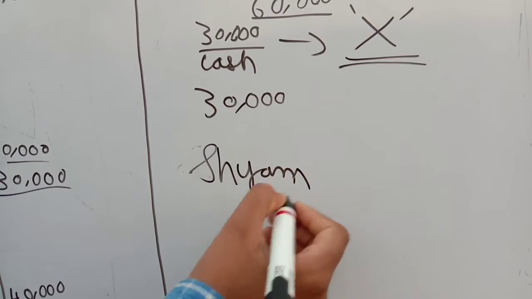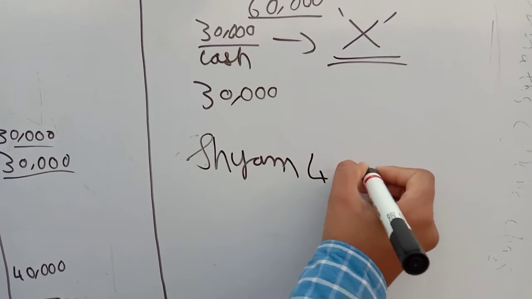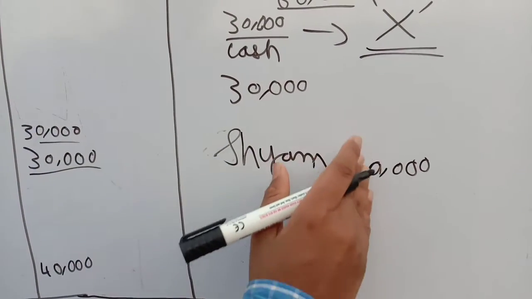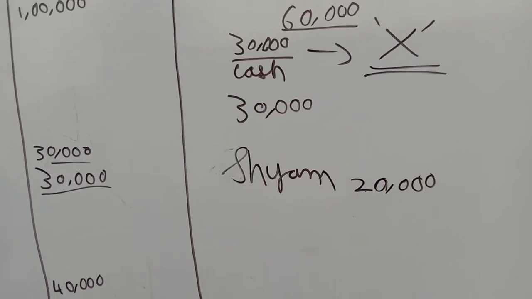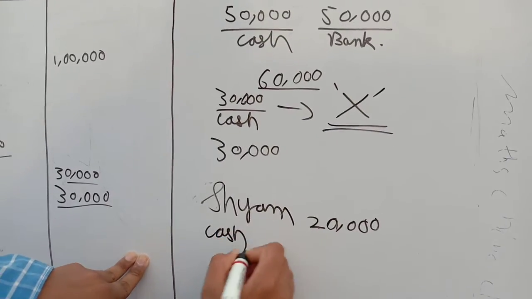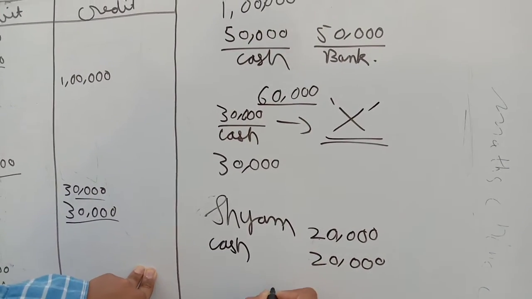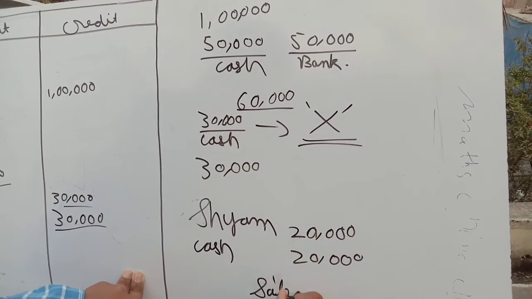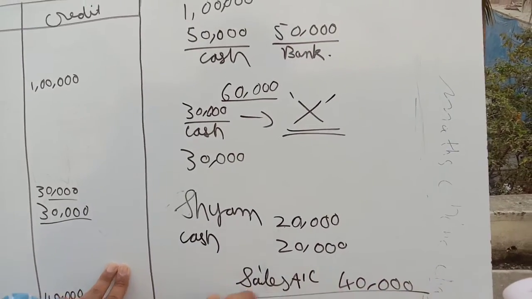Shyam has to receive 40,000 worth of goods, if the whole goods were sold on credit, but he pays only 20,000 because he has given 20,000 cash. Then the entry will be Shyam account debit 20,000, cash account debit 20,000, and the whole worth of 40,000 goods were sold. That's why I have written to sales account 40,000. So this is the groundwork explanation.